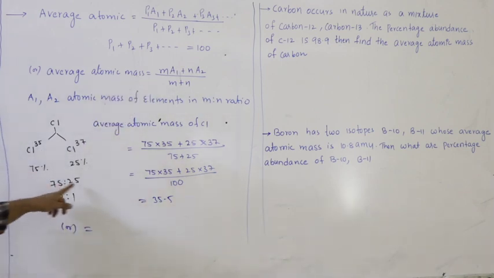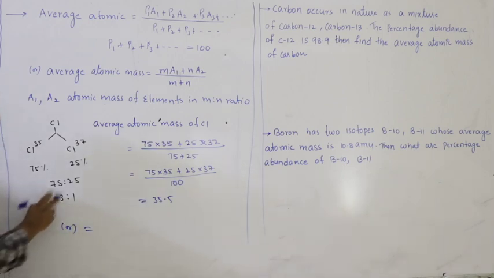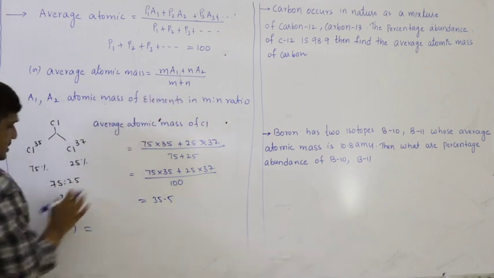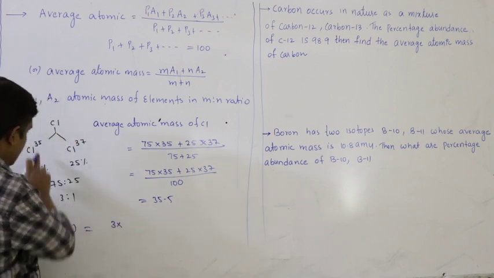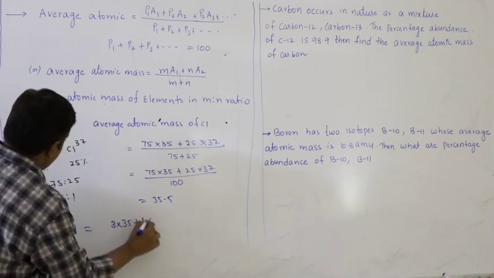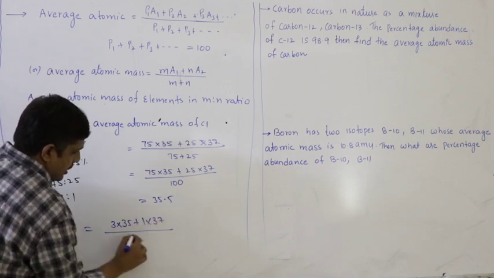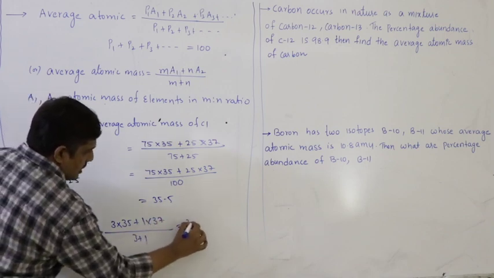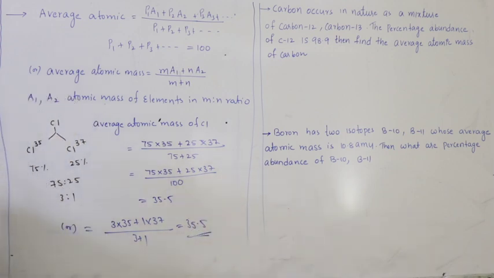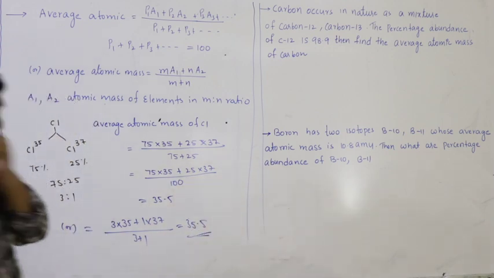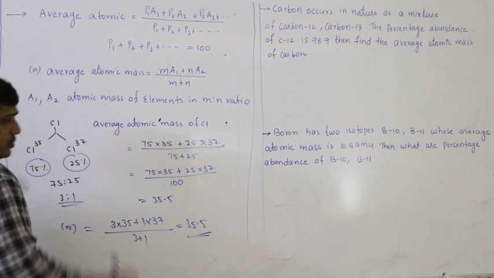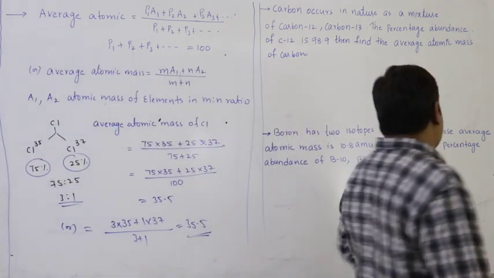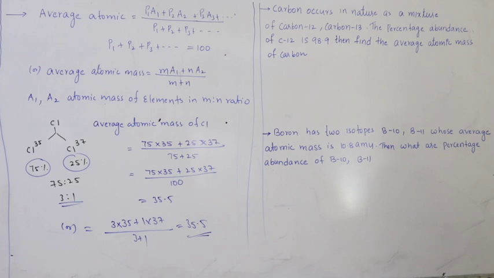So instead of using 75-25, I will take the ratio, that is 3:1. So m represents 3, n represents 1. So what I will get here is 3 into 35 plus 1 into 37 by 3 plus 1, still you will get 35.5. So you can do it either way. They may give the percentage abundance directly or they may give the ratio of percentage abundance. Let us see the next one.